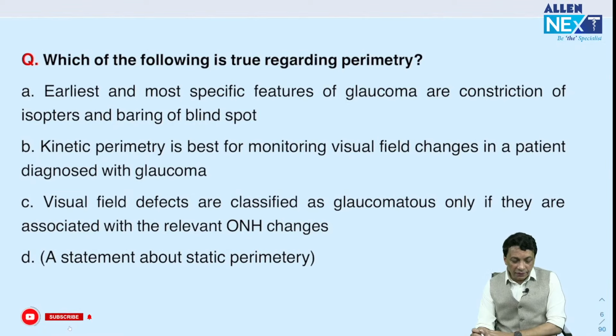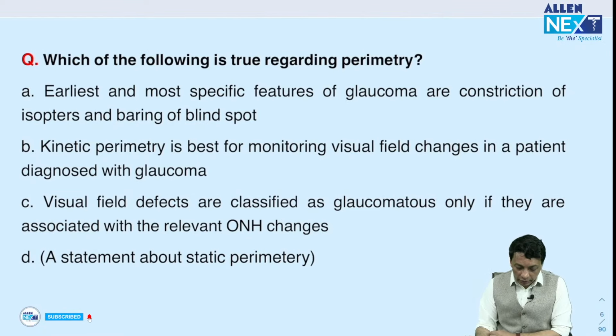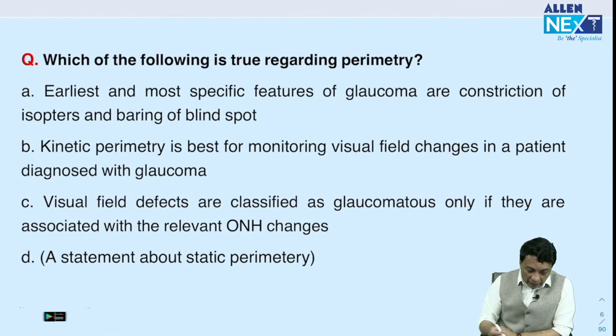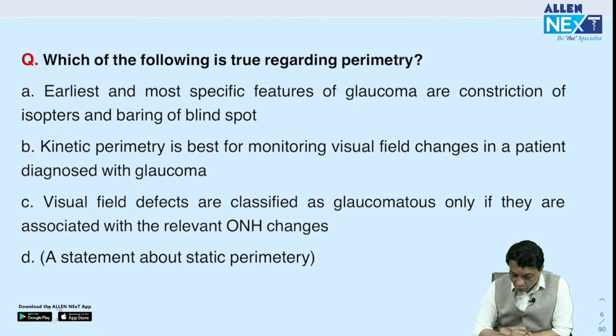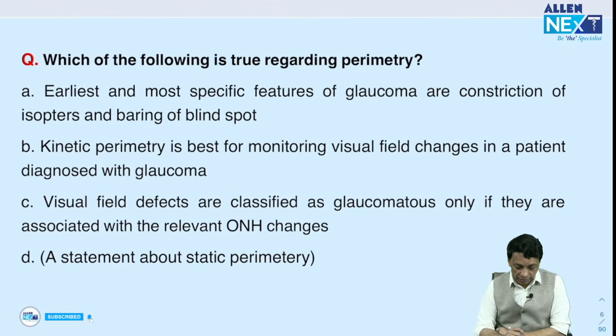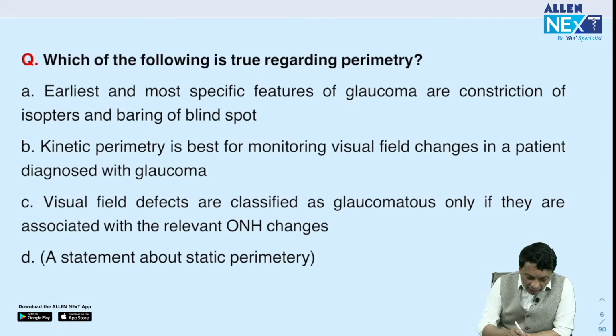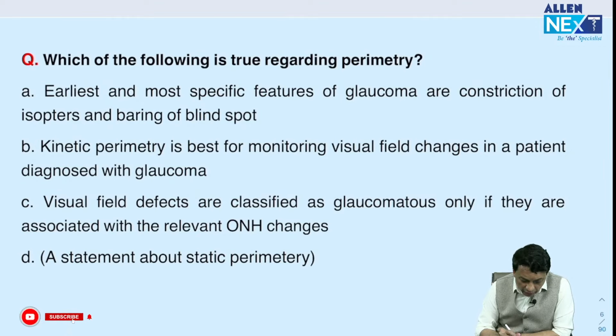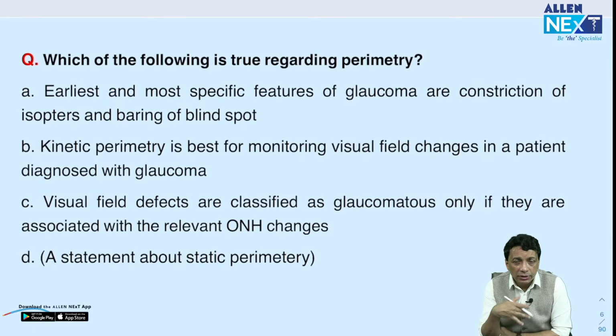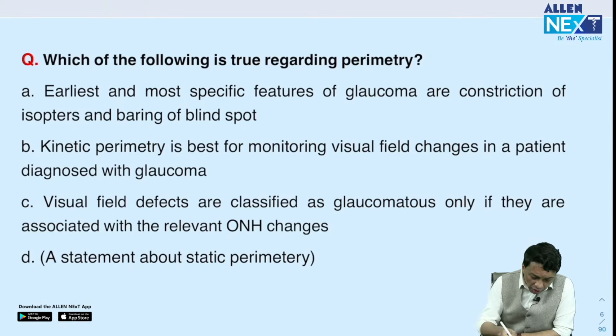Question number 3, this is the first of the clinical questions. Which of the following is true regarding perimetry? Perimetry, remember, visual fields: the earliest and the most specific features of glaucoma are constriction of the isopters and enlargement of the blind spot. Is this true or not? It is incorrect. Remember, neither are the earliest nor the most specific features of glaucoma. Constriction of isopters and enlargement of blind spots are actually very non-specific. They are field defects, but they can be seen in other conditions also. So they are not the specific features of glaucoma, and neither are they the earliest.